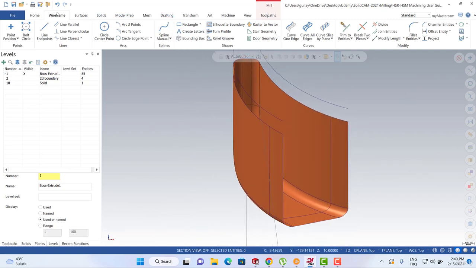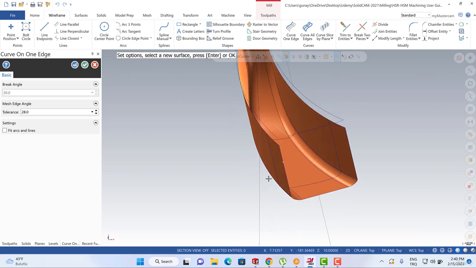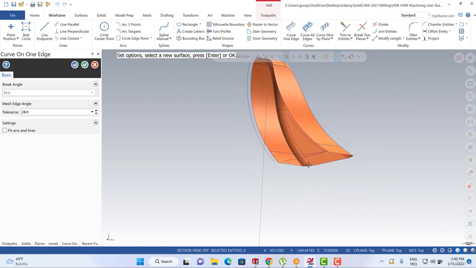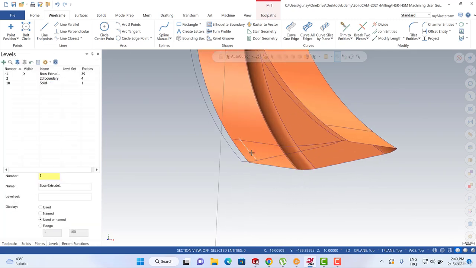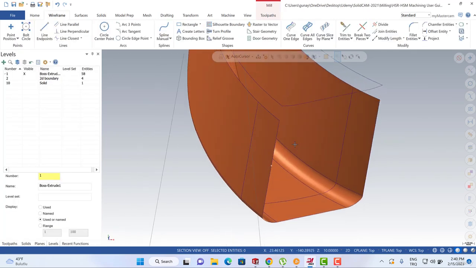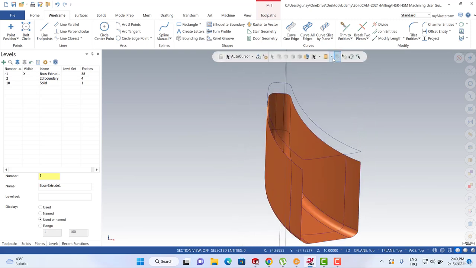Okay, I can turn to the curve on edge options. We can select this one, and this one. You can see that all that boundary is created. After that, we can turn to here, and the chain.